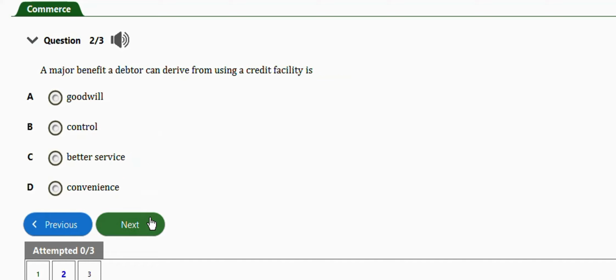Next question, this one, it says, a major benefit a debtor can derive from using a credit facility is we have goodwill, control, better service, convenience. The right answer is option D, which is convenience.